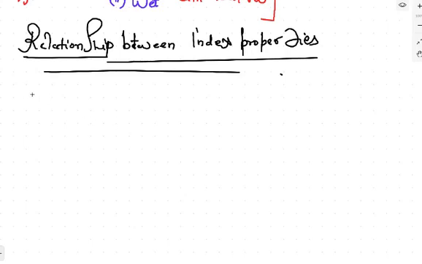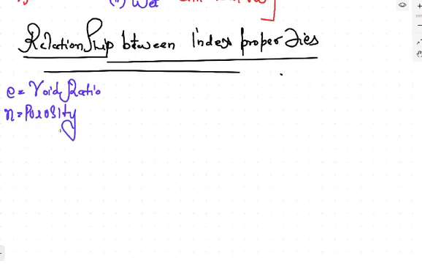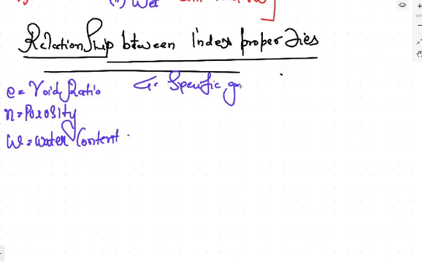Okay, see what all things we had. e is the void ratio. n is the porosity. Small w is the water content. G is the specific gravity. Gamma is the bulk unit weight. Understand it just as I am explaining.